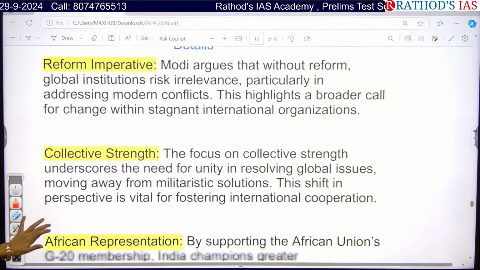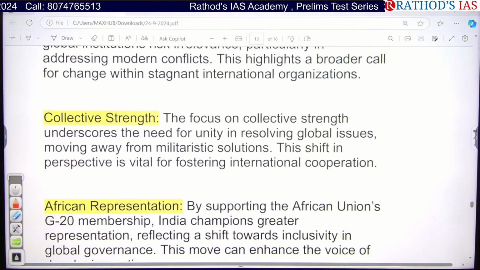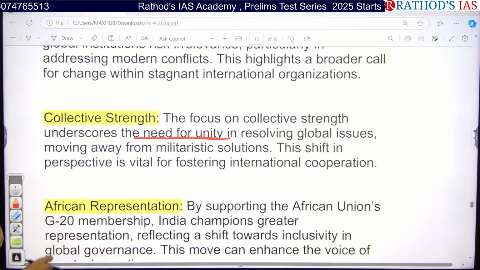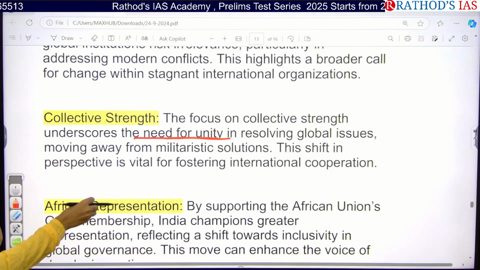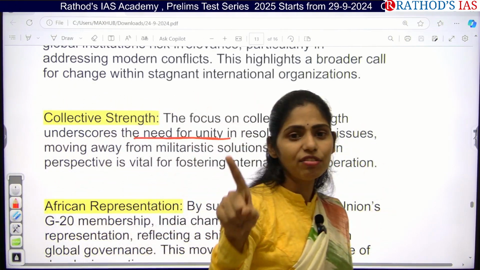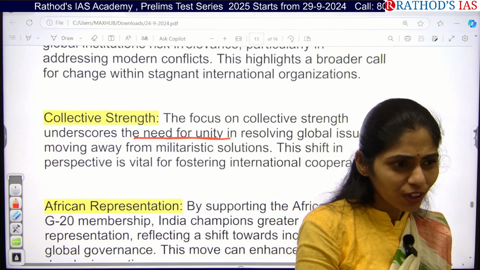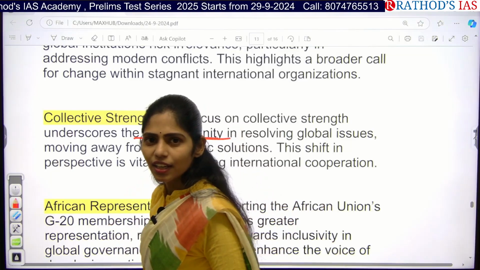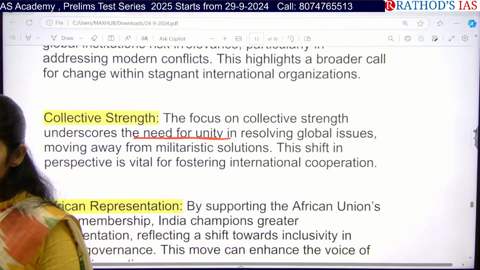Next, we are also focusing on collective strength. We need unity to resolve these global issues, especially if we want to get solutions. He already said that warfare is not a solution; we have to go for diplomacy. Do you remember these words that we discussed in our earlier classes? For everything, the solution is not warfare.